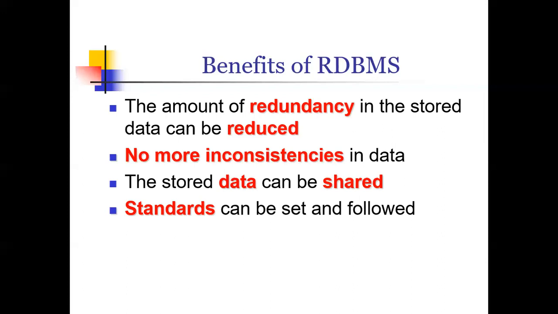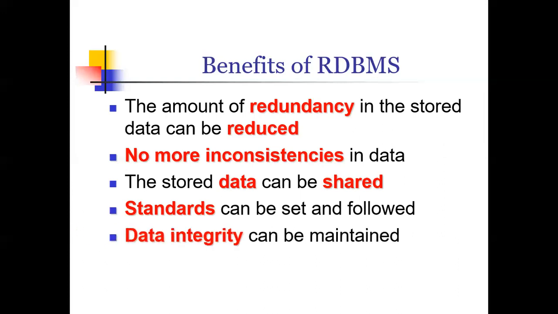One thing I can say is, when you have rules defined and you follow them, the errors will be less. In traditional systems like Excel, rules were not defined. You see the cells directly and start feeding the data. So any type of data, any values you enter, the accuracy was not there. But here, we define all these rules beforehand, and when you're storing, if you violate a rule, the data will not get in. So the errors will be reduced. That is another big advantage of RDBMS: the standards can be set and followed. We create the tables, each field and so on. Practically we'll be seeing this. Let's open this one.